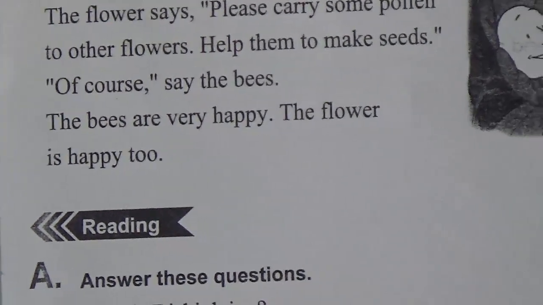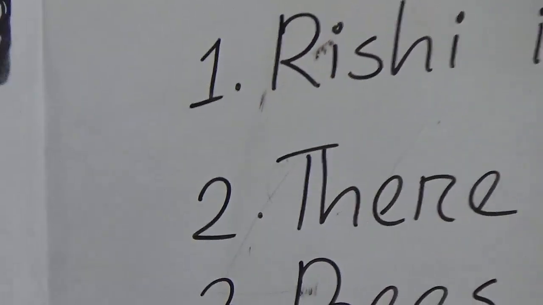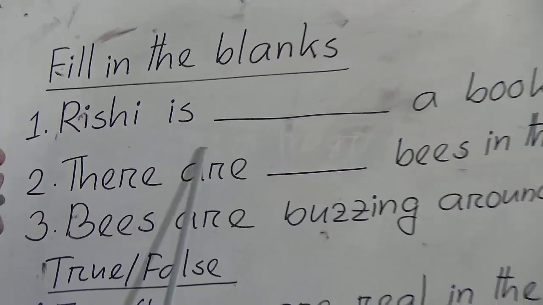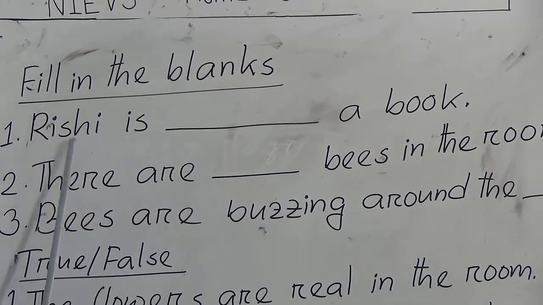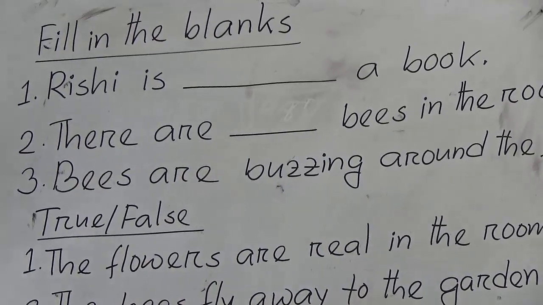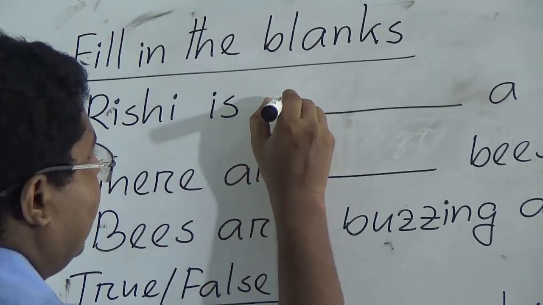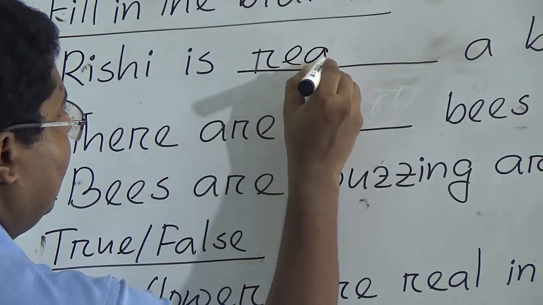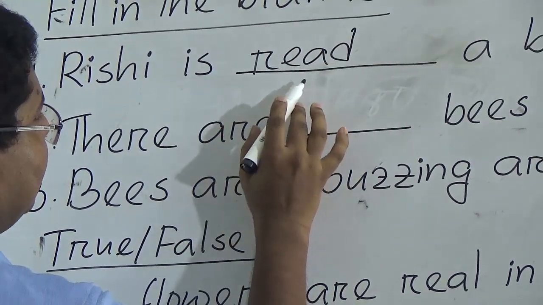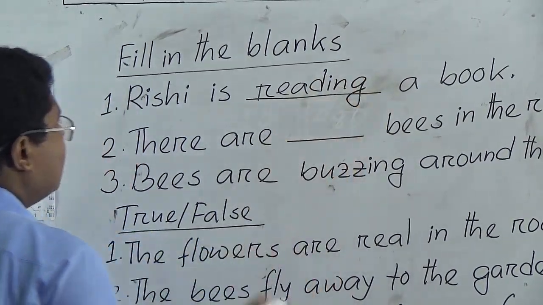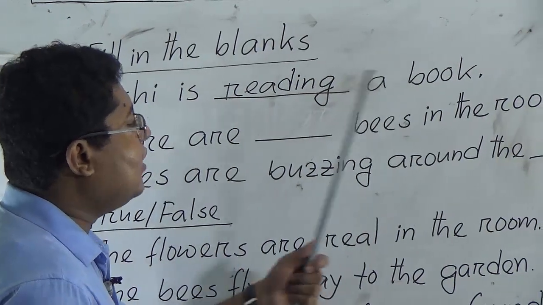So my dear students, let's solve the problem, fill in the blanks. So number 1, Rishi is dash a book. What will be in the gap? Let's go to the unit. Rishi is reading a book. So in the gap we will write reading. Spelling R-E-A-D, read. Then we will add I-N-G, reading. So Rishi is reading a book.